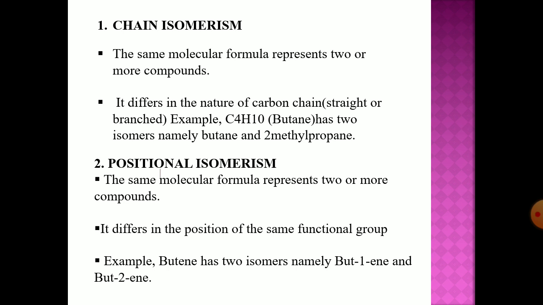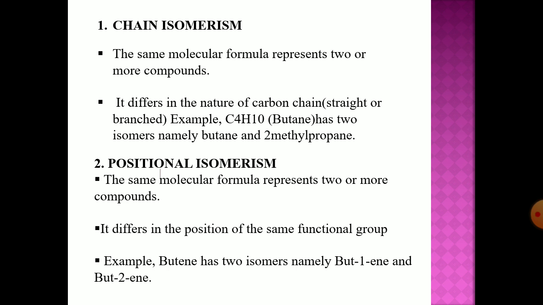At the second position there is a methyl group, that is a branched compound. Like that, chain isomerism has straight chain or branched compounds having the same molecular formula but different structures. The second is the positional isomer.